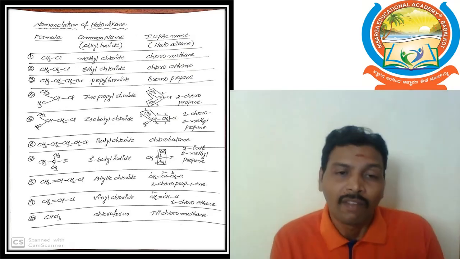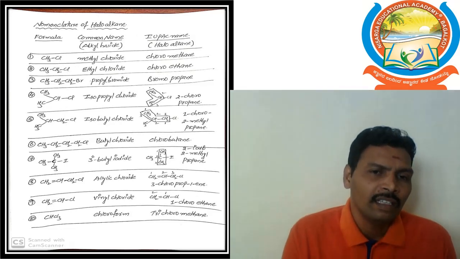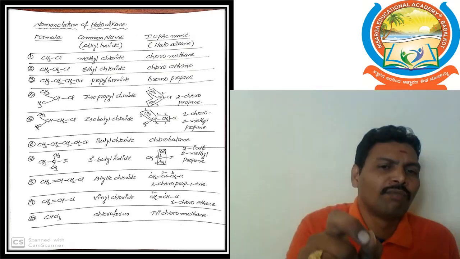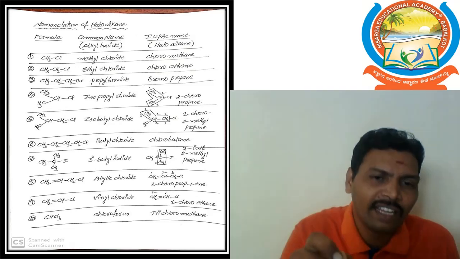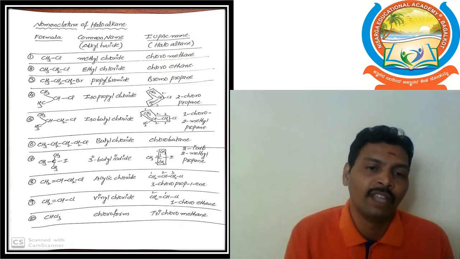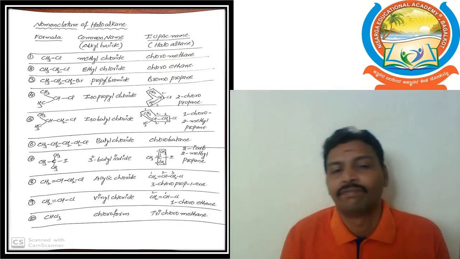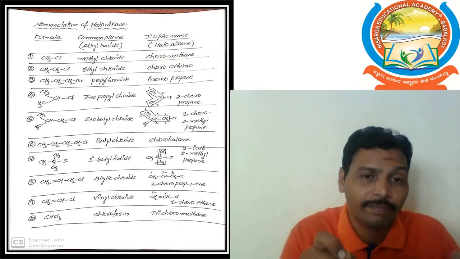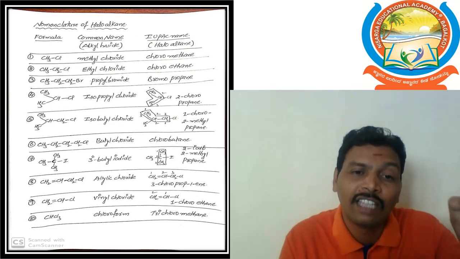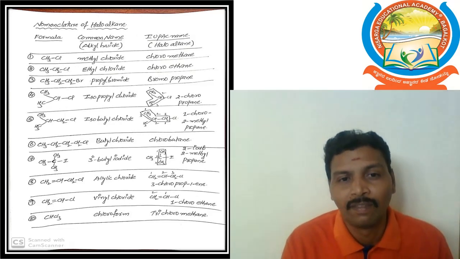So, common name and IUPAC name. Suppose we take any molecule, that molecule will have an IUPAC name, but may or may not have a common name, because common names are derived from the source of the substance or the property of the substance.